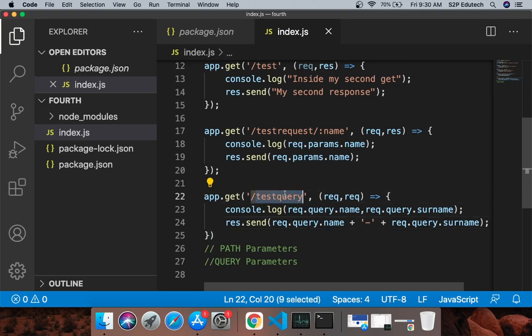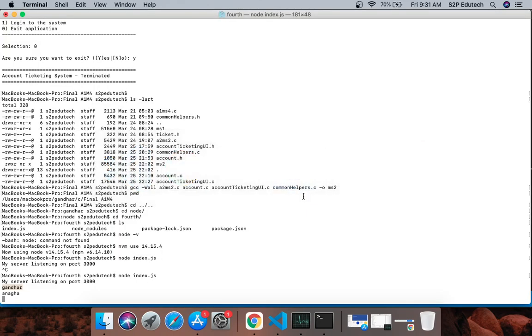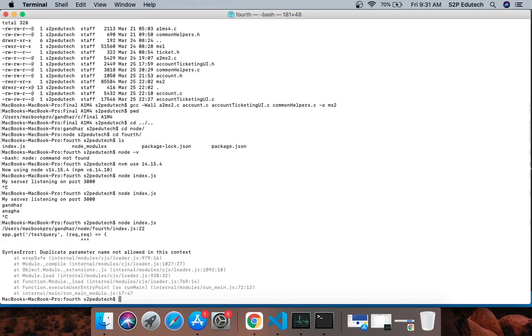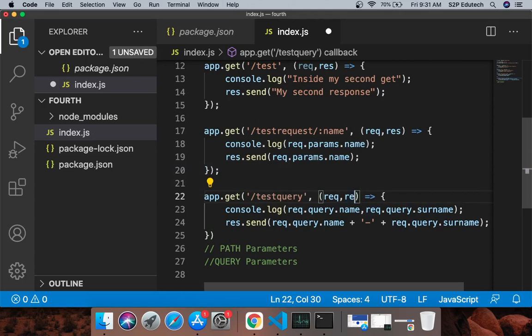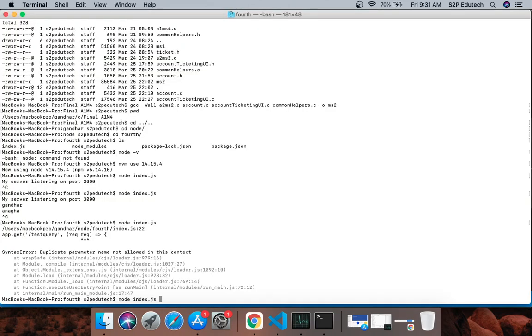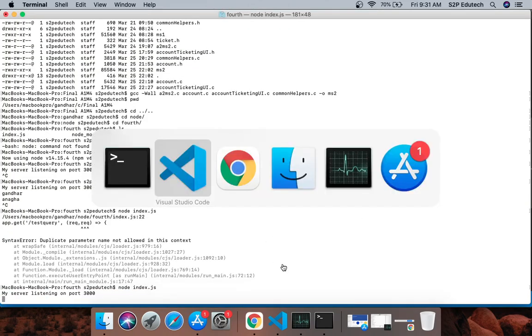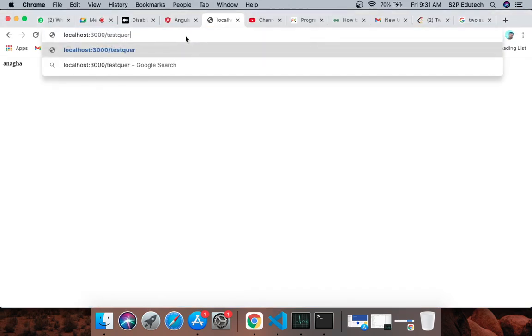Again, note that I am not using any extra path with a colon to name some variable. I am not doing that. What I am doing is simply passing it in this get request, in this path in the get request, right? Now I'll restart my server. Oh, both are requests, this should be response. Yes. Again my server is listening, and instead of test request, I'll say test query, right?